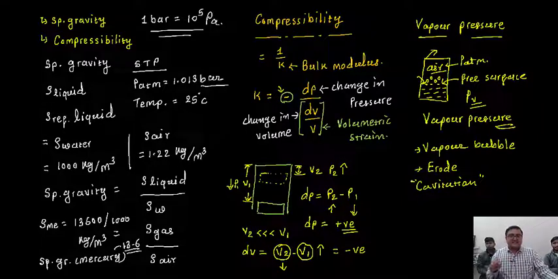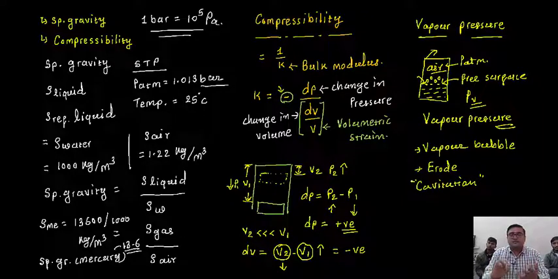So that's it from today's lecture. I hope you are writing your assignments. What you need to write in your assignments: the first property, mass density; the second, specific volume; the third, specific gravity; the fourth, specific weight; the fifth, kinematic viscosity; the sixth, dynamic viscosity; the seventh, compressibility; and the eighth, vapor pressure.